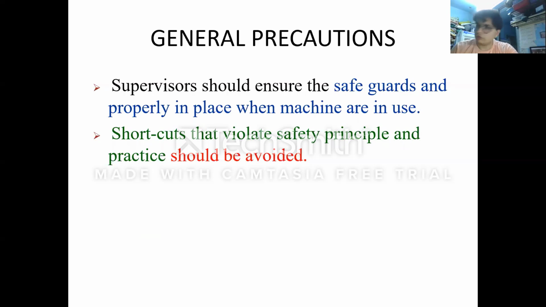There is no shortcut in life, and in industrial life also. How the machine is to be worked is prescribed by the designer. In that way only the worker should deal with that machine. There are no shortcuts in working with the machine, so there should not be any violation of the practice. If it is being done, it is required to be avoided. The person should be terminated for violating the policy or the method of that particular machine. So these are the general things.